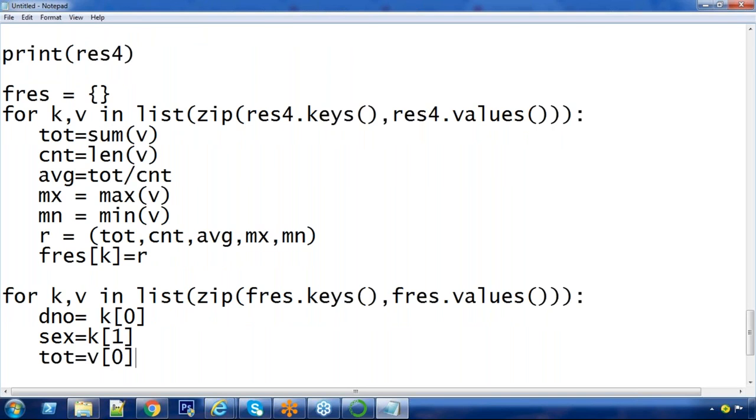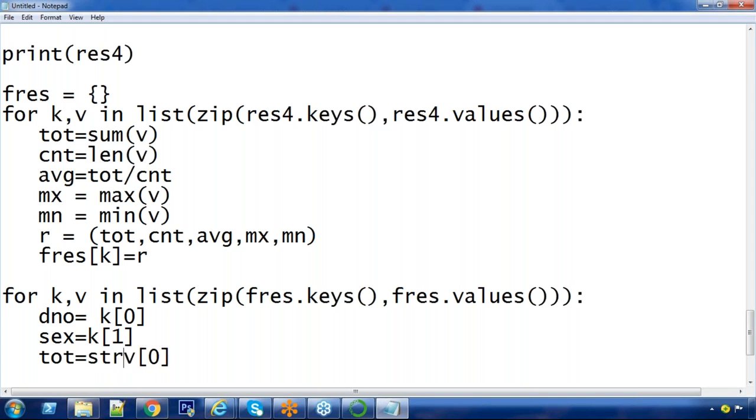But total value is a number. If it is a number, you cannot concatenate. Within the list, all element data types should be the same, sir. Department number and sex value we kept as string data types. But the remaining total, count and all these things are numbers. Convert them into strings.